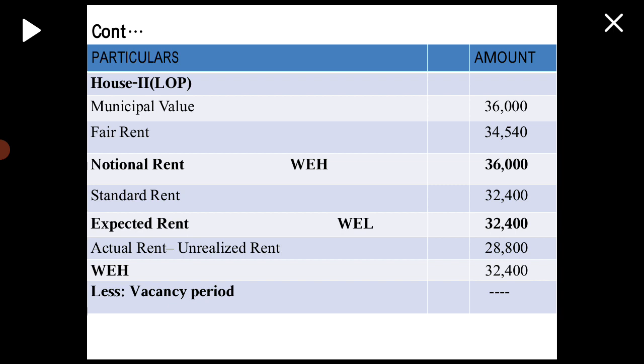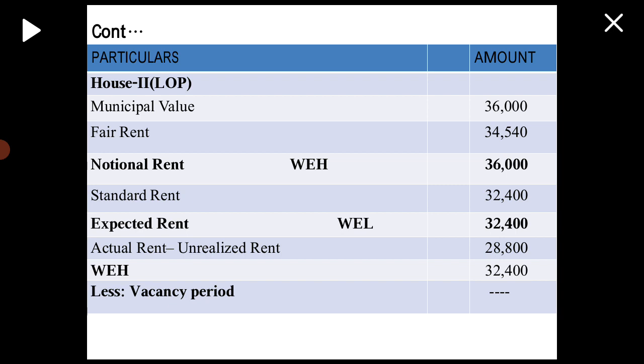So take whichever is least, 32,400 is least, take it as expected rent, and then compare expected rent with actual rent. Actual rent is given as 28,800. Once again compare and take whichever is highest, 32,400 or 28,800. Highest is 32,400.